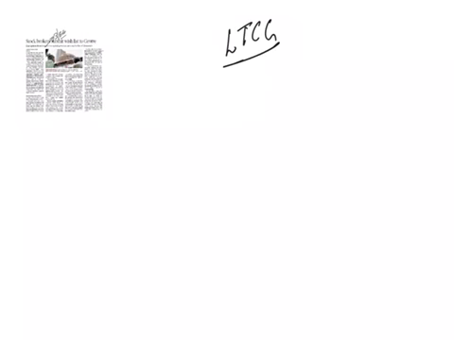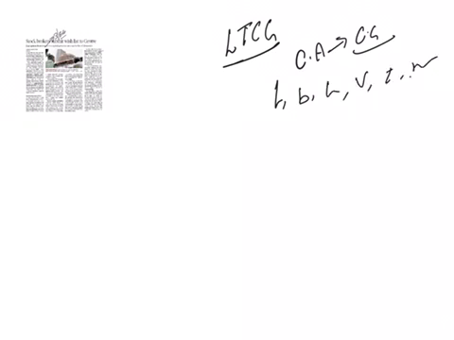But before knowing about the tax, we should know what is meant by this capital gains. Any profit or gain that will come from the sale of a capital asset is known as capital gain. For example, let us see some of the capital assets like land, building, house property, vehicles, trademarks, some jewelry, machinery. All these are considered as capital assets.